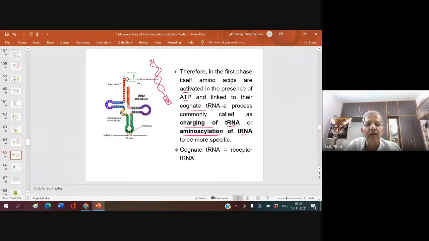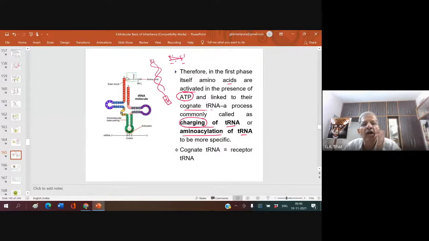When the amino acid comes and attaches, to which end, 3' or 5'? The 3' end. When the amino acid attaches to the 3' end of tRNA, we say that the tRNA is charged. It is called charging of tRNA, or it is also called amino acylation of tRNA. And this requires ATP. Understood?